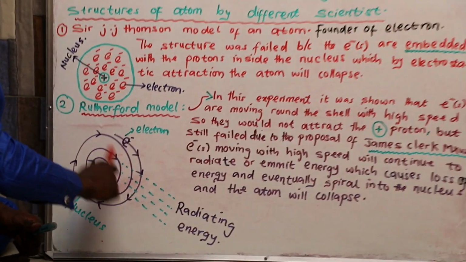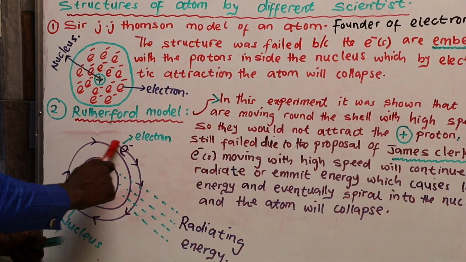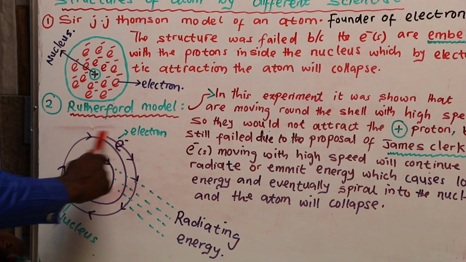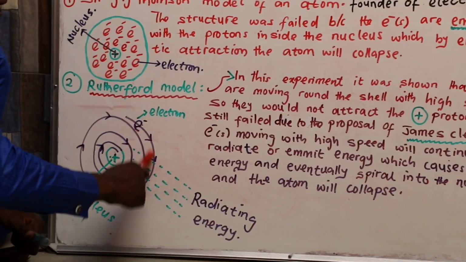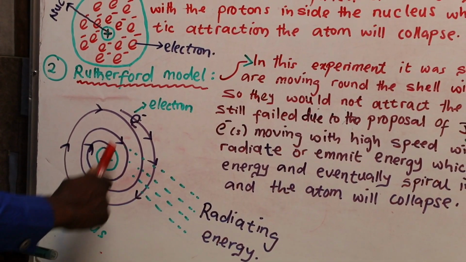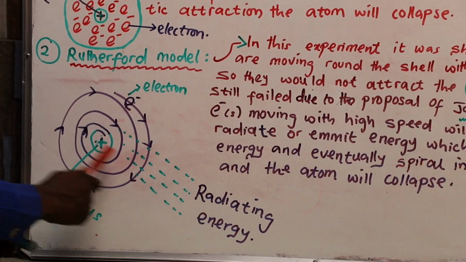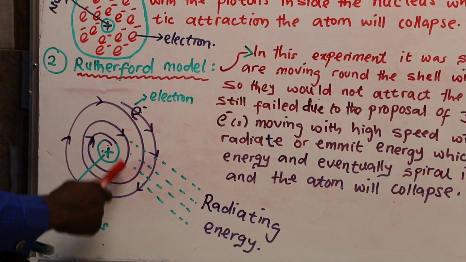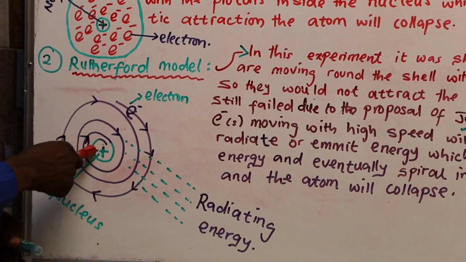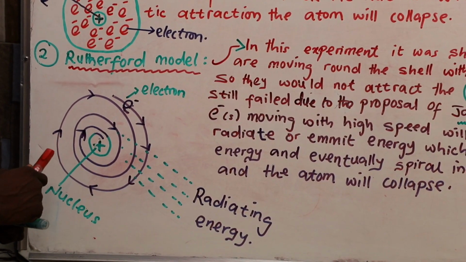This is how he proves his structure of atom by Rutherford. This is the nucleus, and electrons are moving with very high speed on the shell. And when electrons are moving with very high speed, they will be radiating out energy. And when electrons are radiating or emitting energy, they will finally spiral into the nucleus, and then the atom will eventually collapse.